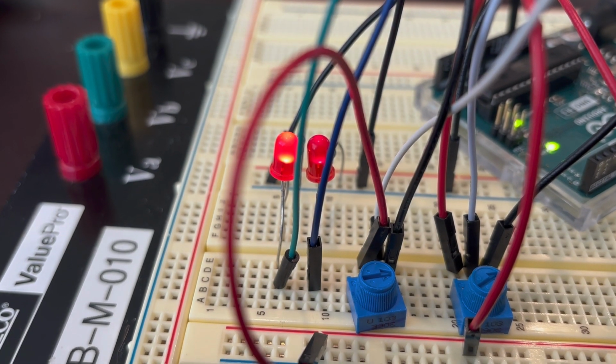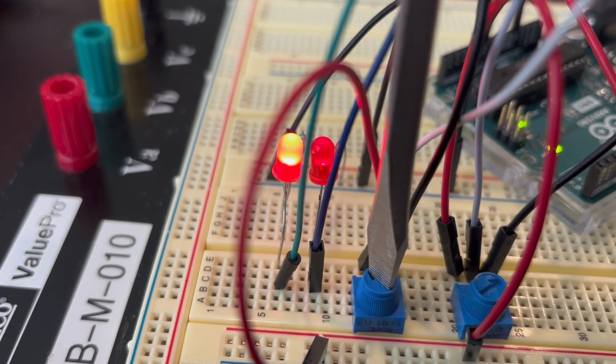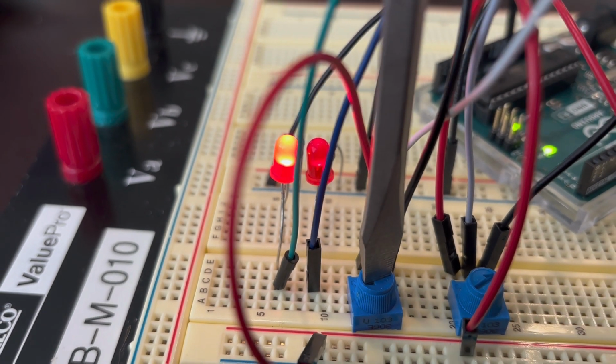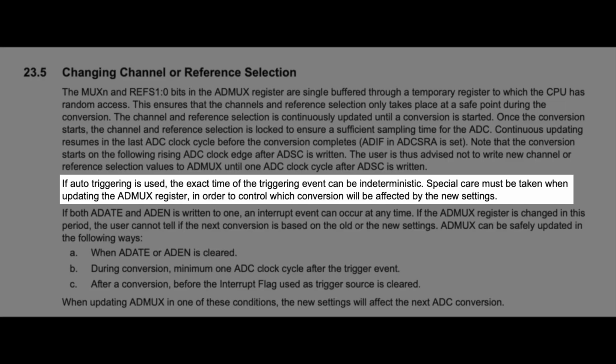Now the circuit operates exactly as intended. I uploaded the code, and now the left potentiometer changes the brightness of the left LED, and the right potentiometer changes the brightness of the right LED. According to the datasheet, using single conversion mode is essentially the only way to make your ADMUX input channel selection act correctly.